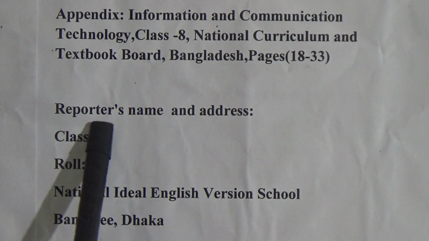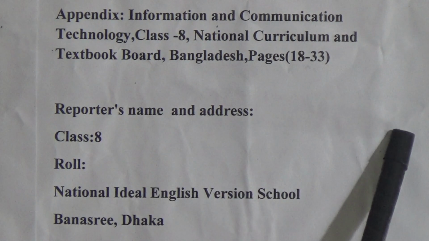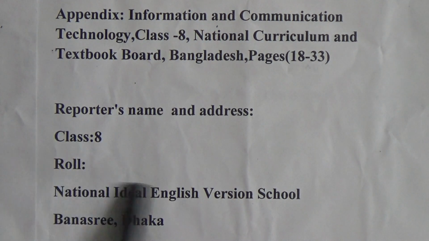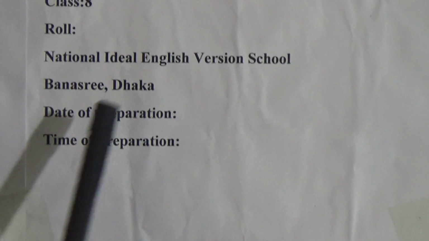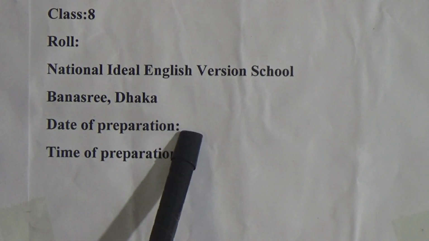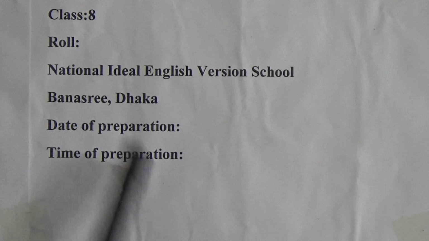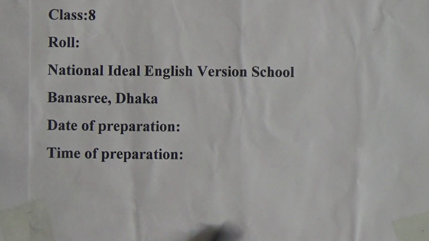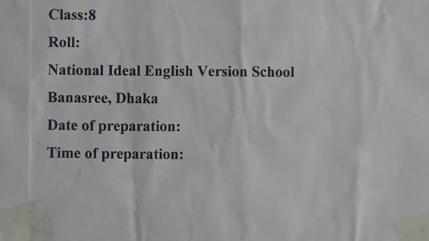Then the last one is the reporter's name and address. You have to write your name and address: your class 8, your roll number, National Ideal English Version School, address, Banasree, Dhaka. Then you have to write your date of preparation and time of preparation. This is very important. Without this pattern, you will not get excellent or very good. So you have to follow this assignment pattern.